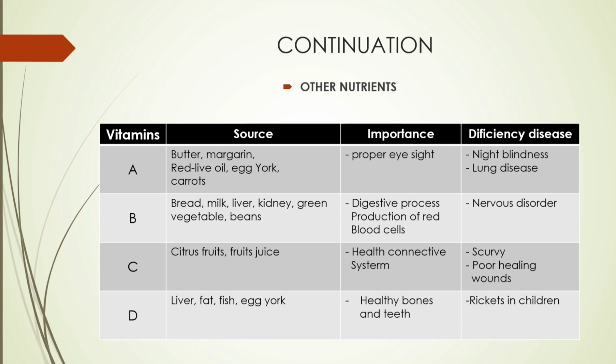Vitamin D, source: we have liver, fat, fish and egg yolk. The importance: healthy bones and teeth. Deficiency: you end up suffering from a disease called rickets in children.